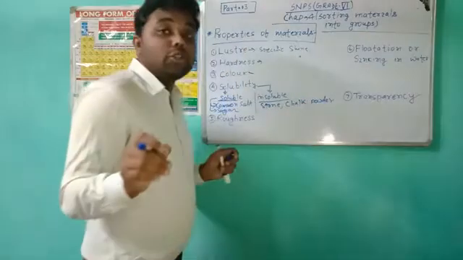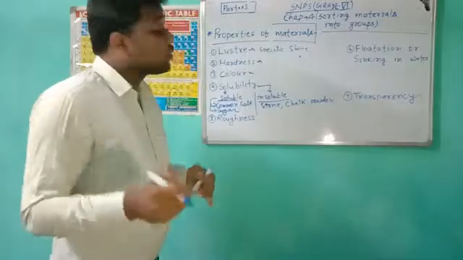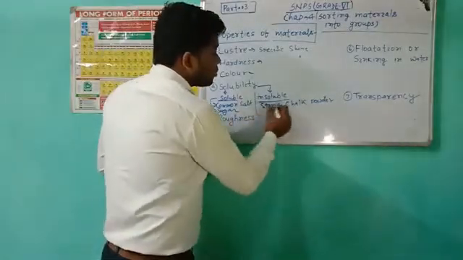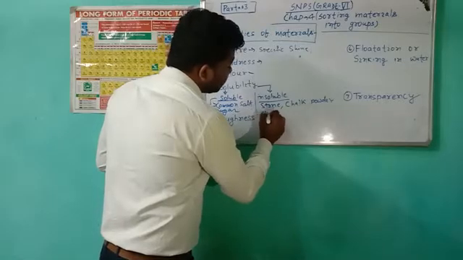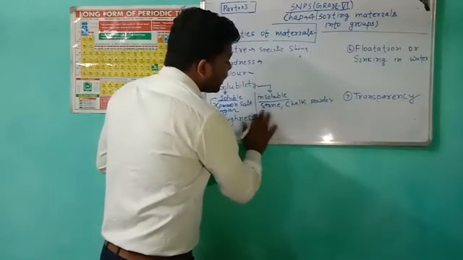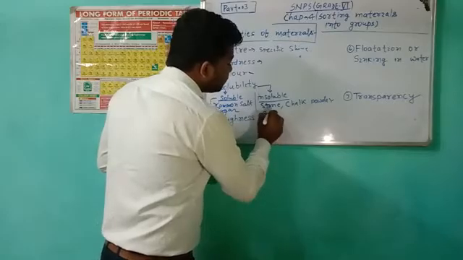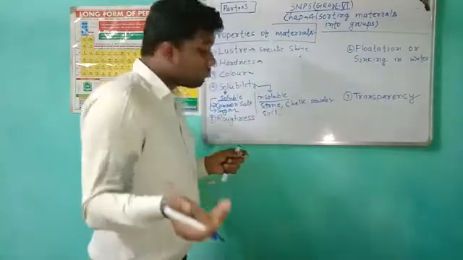You can pause the video and write the definition of each one. Stone, chalk powder, clay, and soil cannot dissolve in water.